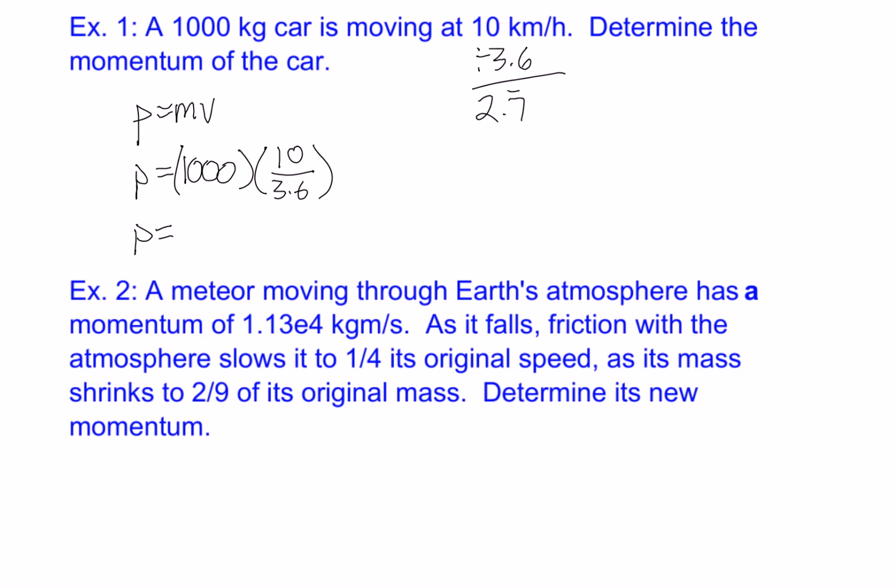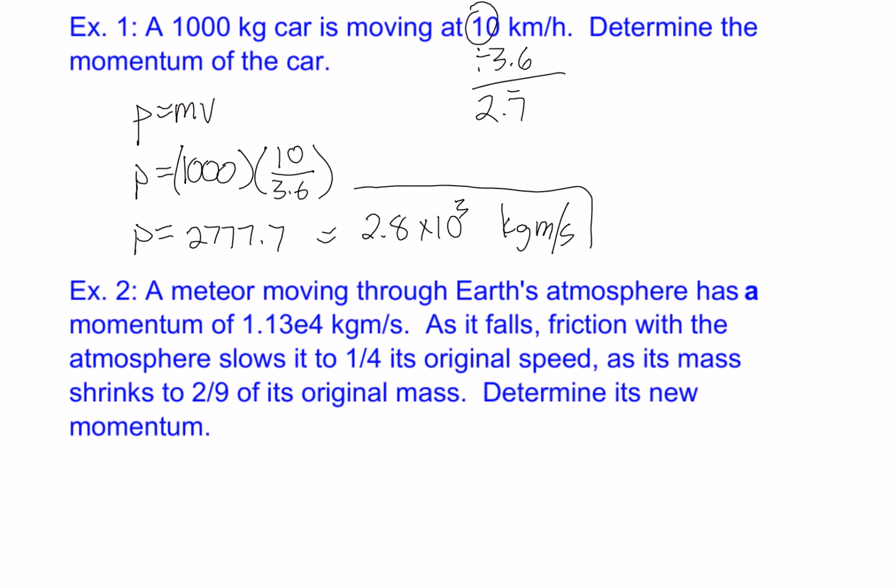So we get an answer of 2777.7, and we'll round it to 2 significant digits because in our question we have 2 digits, so we'll round it to 2.8 times 10 to the 3 kilograms meters per second. Just like in Physics 20, we don't round any decimals until the very end, and then round correctly to the right number of significant digits.